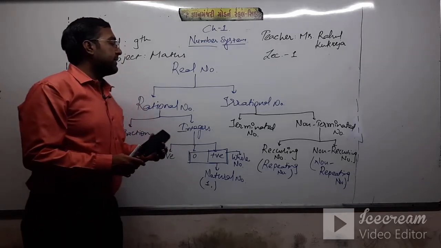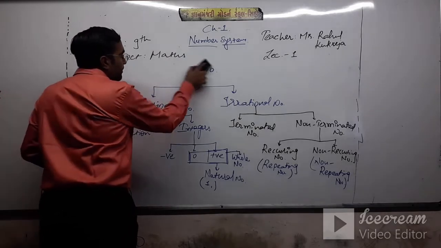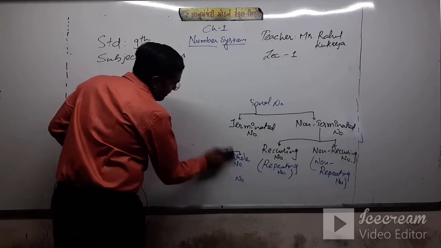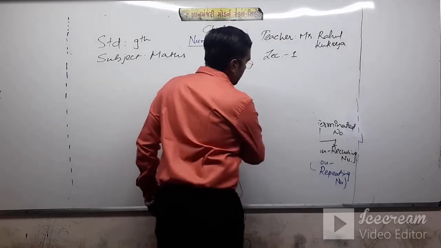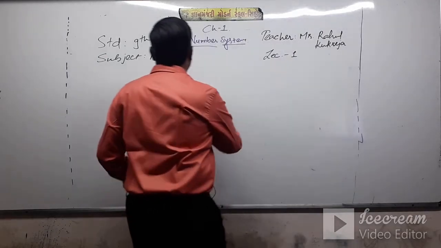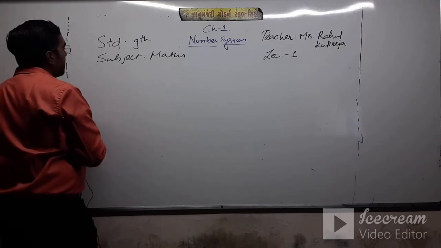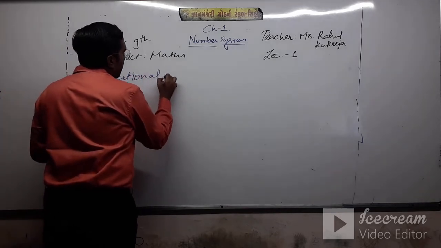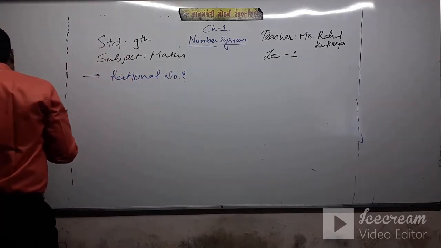Now let's start with the definitions of all of them. First of all, the definition of rational numbers. What is a rational number?